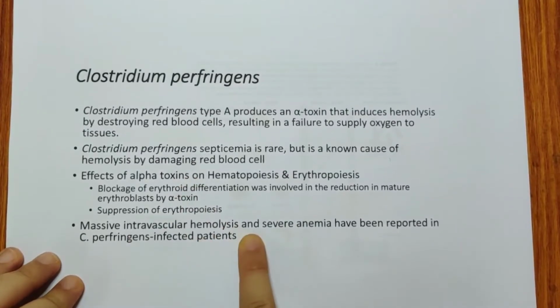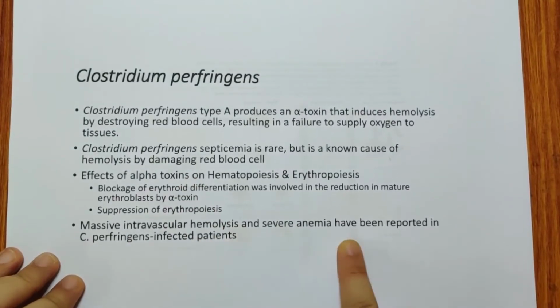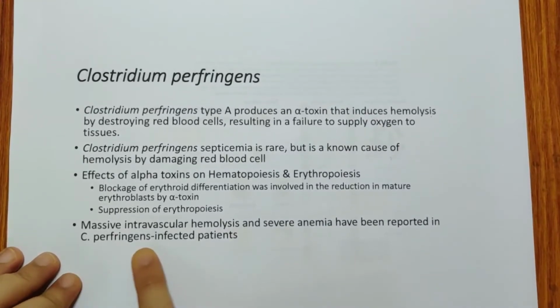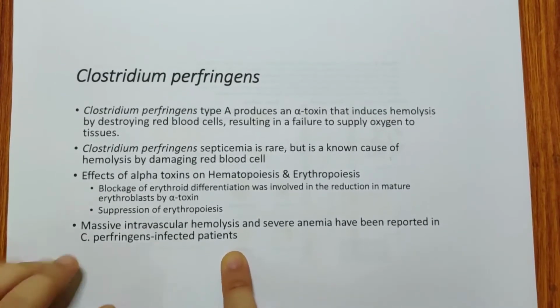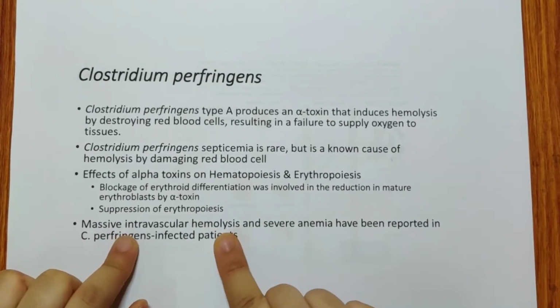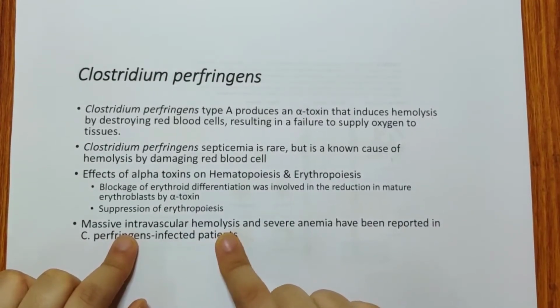Massive intravascular hemolysis can occur. Severe anemia has been reported in Clostridium perfringens infected patients. Intravascular means inside the vessels, a lot of RBCs can get destroyed, and because of the destruction you can have severe anemia.